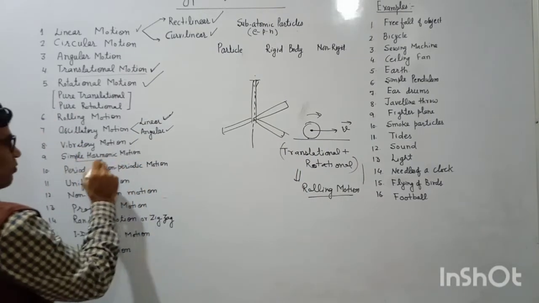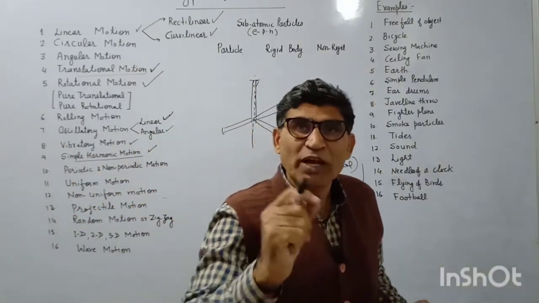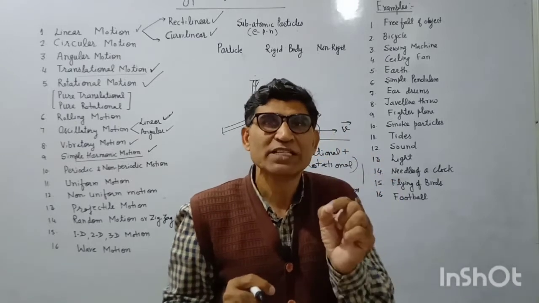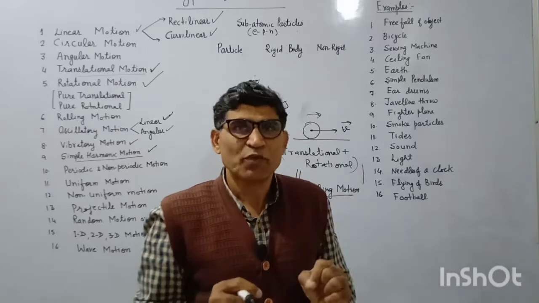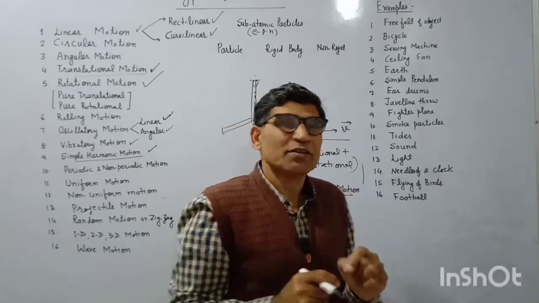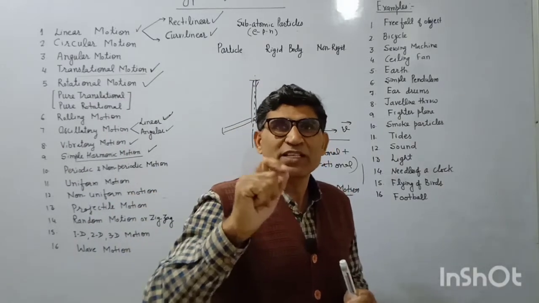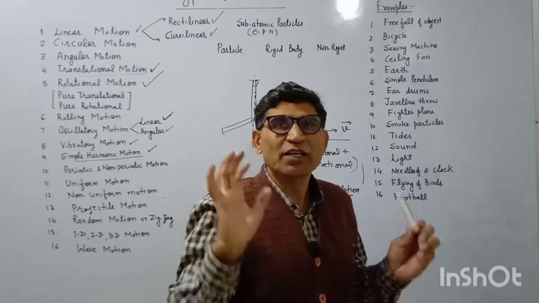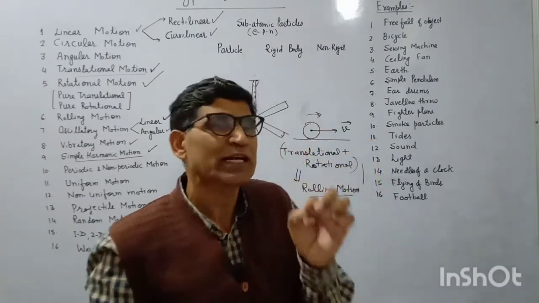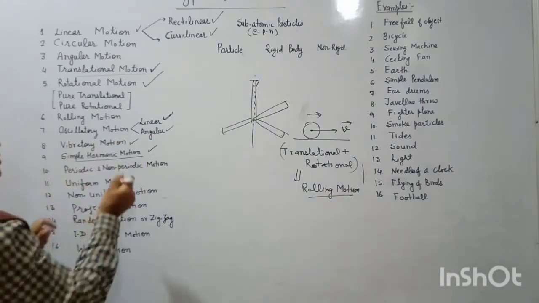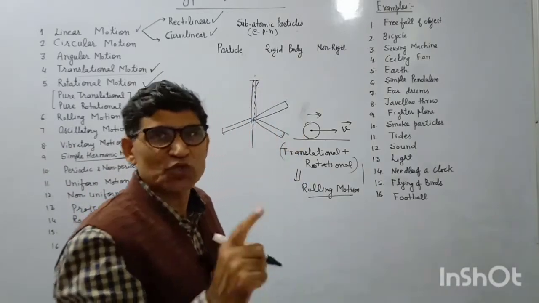Next is simple harmonic motion. What is simple harmonic motion? Everything vibrates or oscillates with a certain frequency, meaning it completes a fixed number of vibrations in a unit time, or its time period is constant. But what happens if the frequency remains single? The frequency is only either 10, 20 or 30, that is fixed, and there is no other combination of frequencies. That kind of motion is simple harmonic motion. A simple pendulum is a simple harmonic motion.